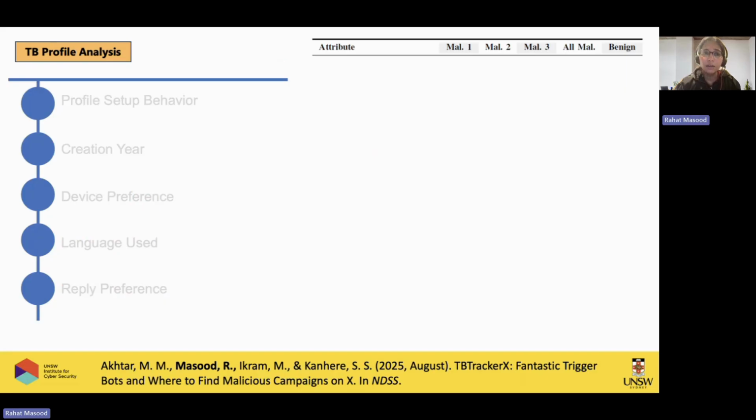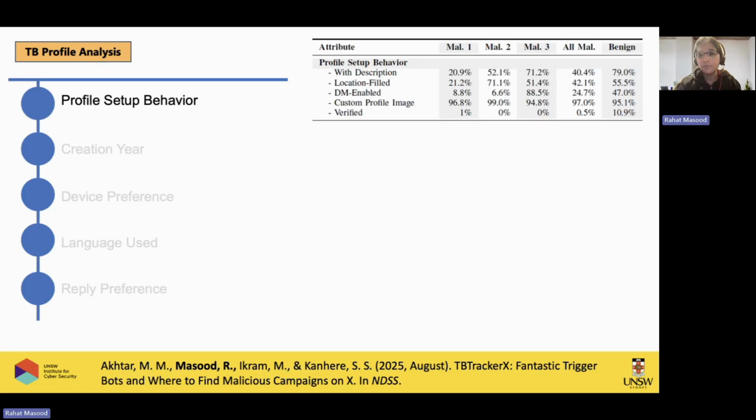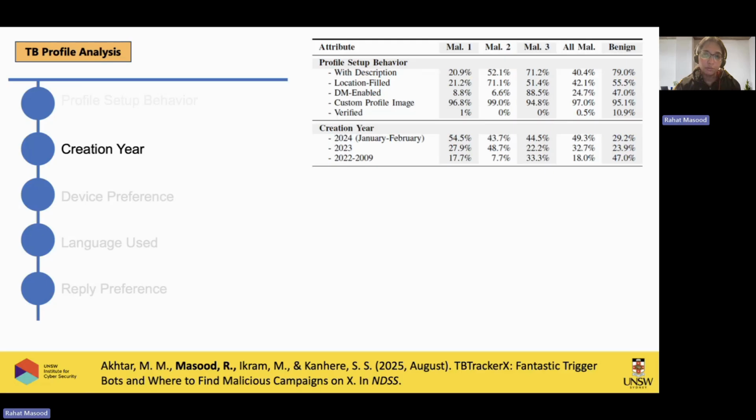Then we did a lot of comprehensive analysis, profile setup. We found out what these malicious campaigns look like. So for example, you can see here in DM enabled, direct message enabled, that malicious 3 campaign, which is basically the sugar daddy campaign. These types of campaigns do not give you URLs or mentions. They ask you to directly message them. So their percentage is way higher than the rest of the campaigns over there. And then we also did a study on when they were created. Most of them, you can see, were created in January 2024, more than half of them. And if you see the benign campaign, it's very balanced across different years.